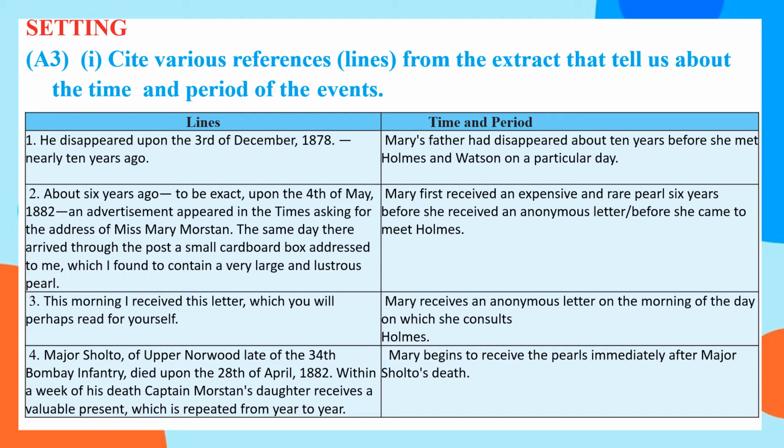The same day there arrived through the post a small cardboard box addressed to me, which I found to contain a very large and lustrous pearl." This was the time when Mary first received an expensive and rare pearl, 6 years before she received an anonymous letter and came to meet Holmes.